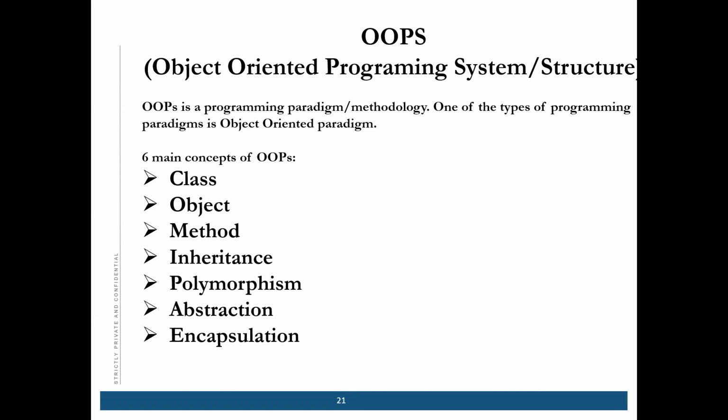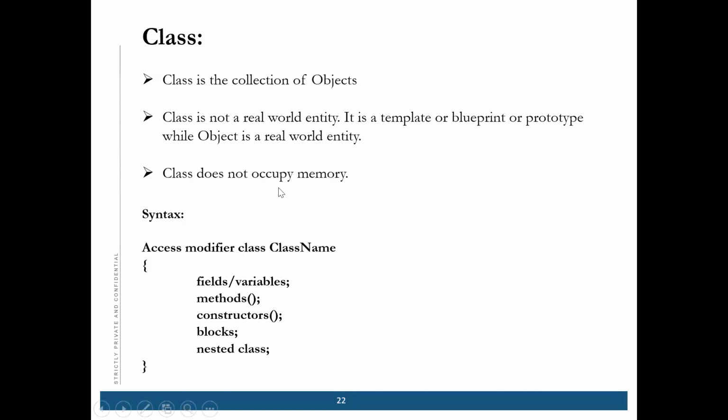Okay. Now coming back to classes. So class is what? A collection of objects, and class is not a real world entity. It's a blueprint or a prototype, while the object is a real world entity.